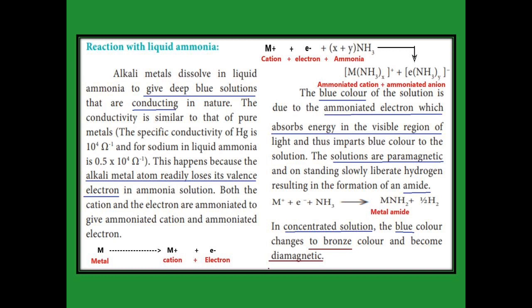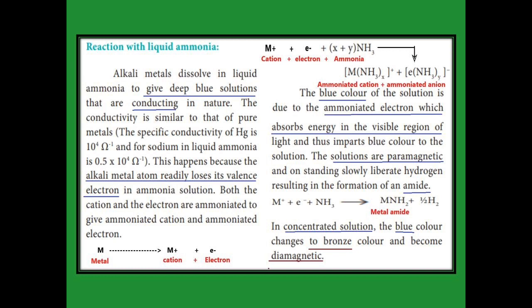See the reaction. The metal first loses the valence electron, so that we get M plus e minus. M plus means a metal cation, and e minus means an electron. That cation and electron react with ammonia. The ammonia is x plus y mole.